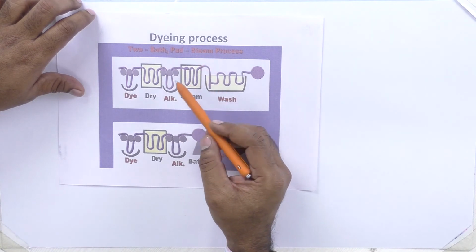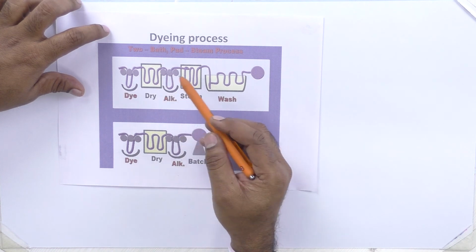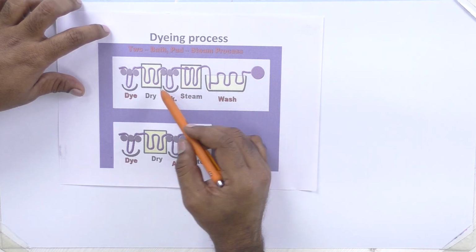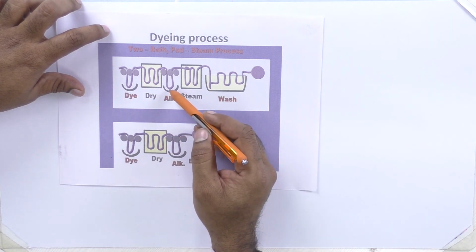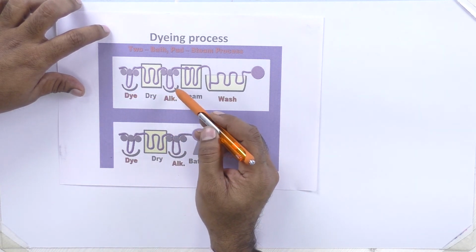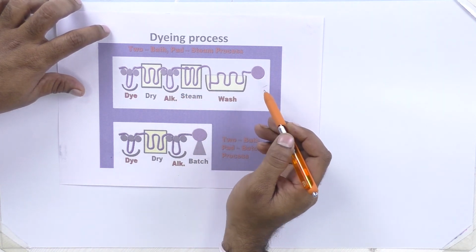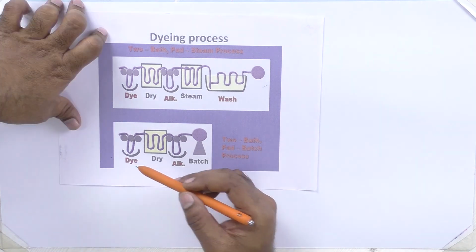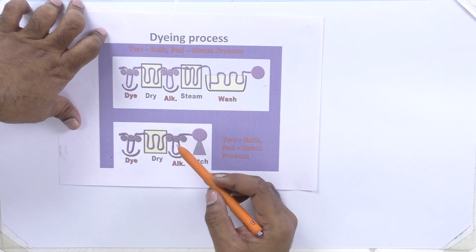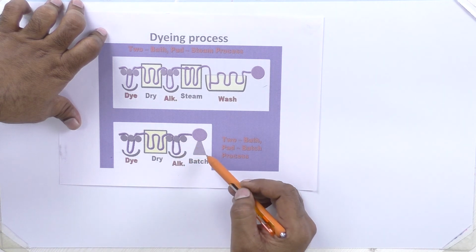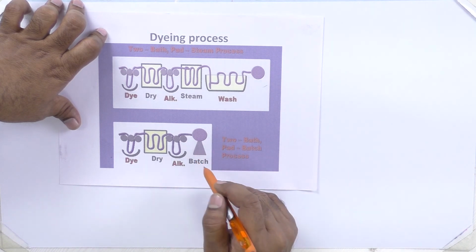Dyeing process in the continuous method: you pad the dyes, then dry, then pad the alkali. So here you add only the dye with water, and in the next stage you apply only alkali, then steam it and wash. So this is one method to apply the reactive dyes. The next method is you pad the dyes and then dry the fabric, then pad the alkali and keep it for 18 to 24 hours and then wash. So this is the pad batch method.